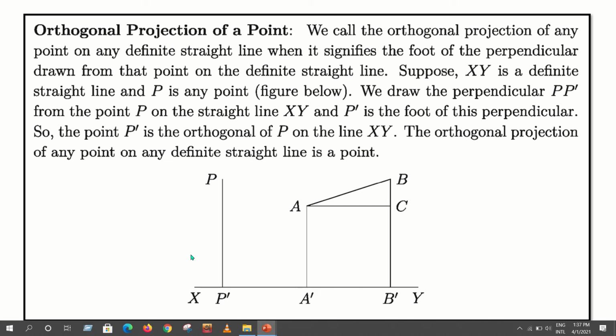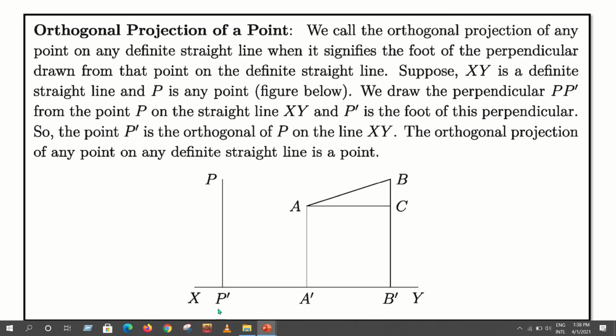The orthogonal projection of any point on any definite straight line is a point. That means, again follow the figure. Here P is any point, XY is any straight line. By drawing a perpendicular PP' which intersects XY at a point P'.